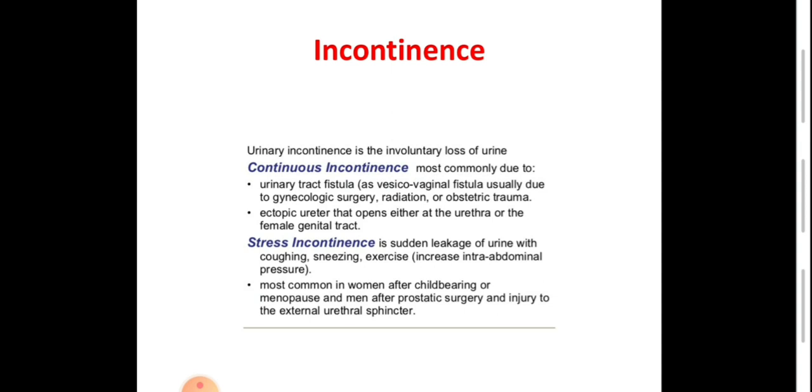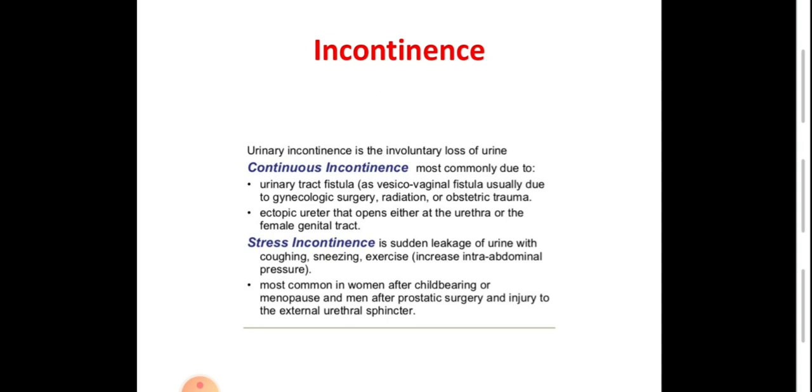may cause continuous incontinence in females. Stress incontinence is the loss of urine with raised intra-abdominal pressure, like during coughing, sneezing, laughing, exercise, or lifting heavy weight. Most common in women after childbearing or in menopause, or in men after prostatic surgery that causes injury to the external sphincter.